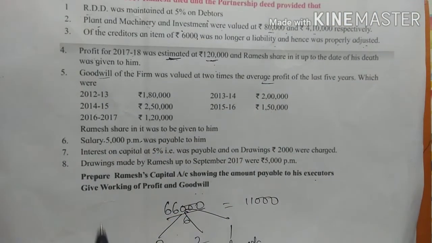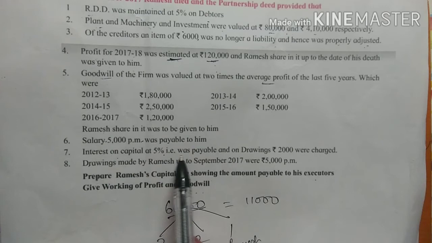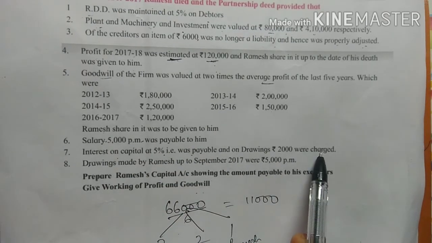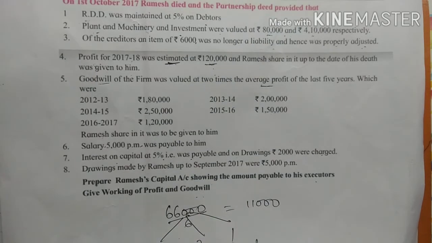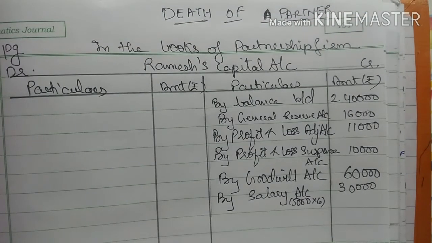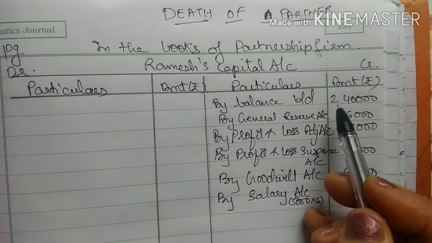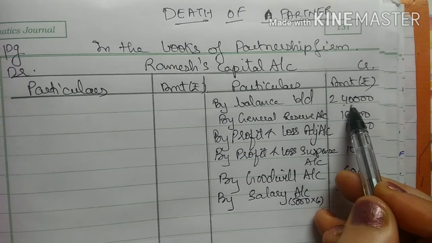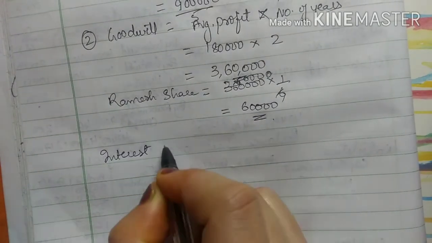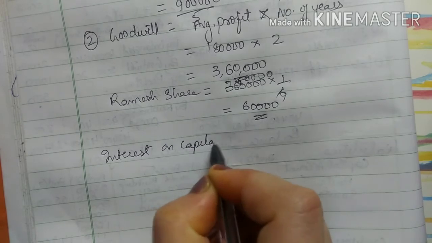Now see the next. Interest on capital at 5% was payable and on drawings 2,000 were charged. So interest on capital is to be paid at 5%. So interest is to be calculated on opening balance. So see in my working note, interest on capital.